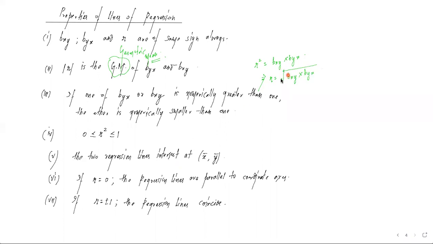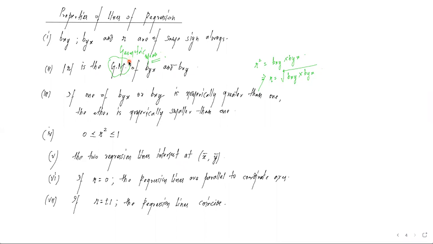So in geometric progression, this is called the geometric mean. That is why we have written r is the geometric mean of these two. Here you can see r is the square root of the product of these two, that is the geometric mean of these two. So I wanted you to get introduced to this word, because as I said, the question pattern